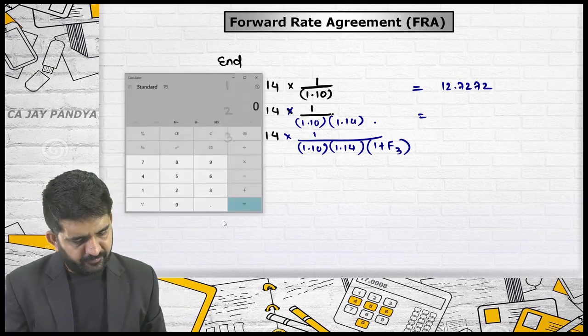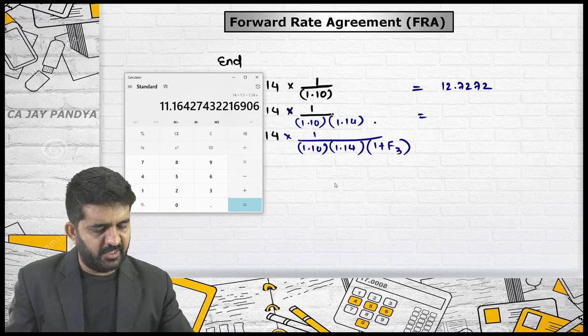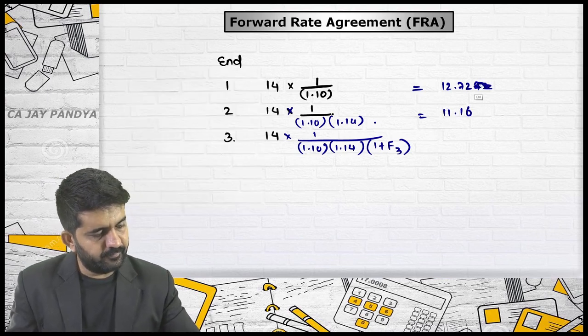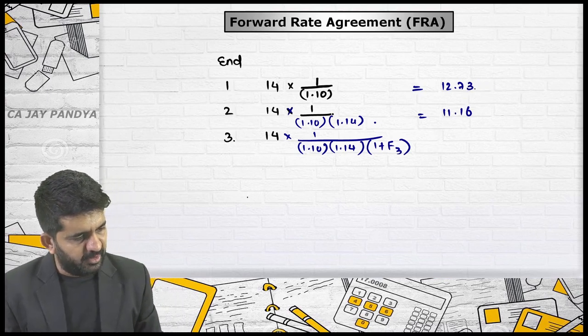This is 14 divided by 1.1 divided by 1.14, which is 11.1642. This I am keeping as it is.